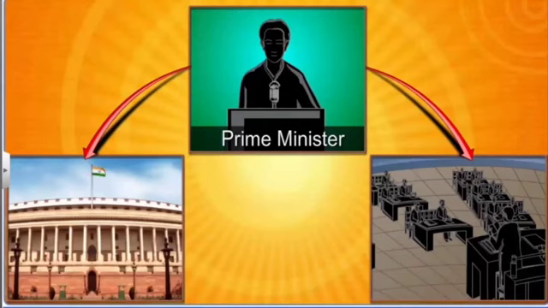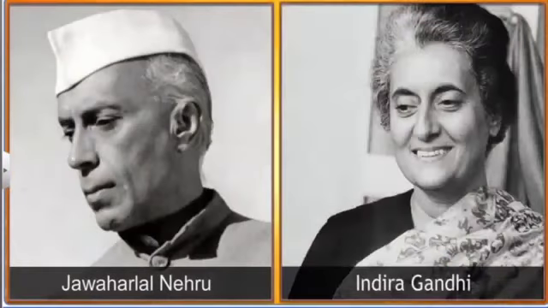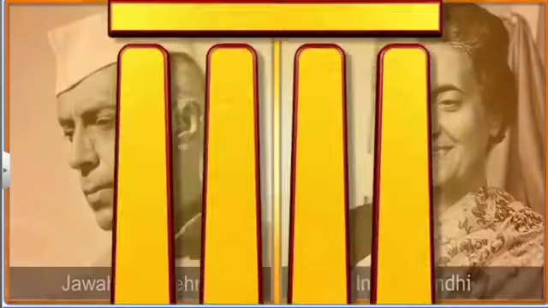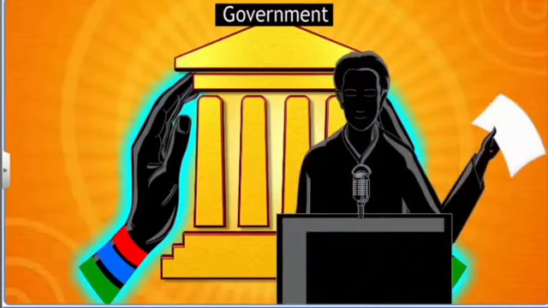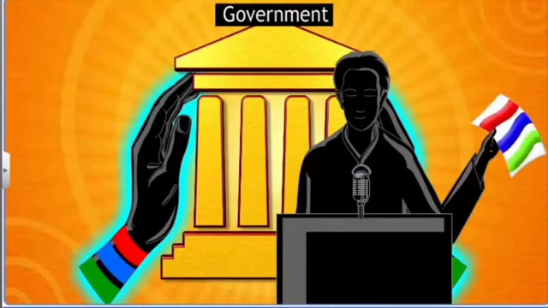Earlier, Prime Ministers like Jawaharlal Nehru and Indira Gandhi exercised a lot of authority and power as they had a lot of influence over the public. Due to coalition politics of recent times, the power of the Prime Minister has been somewhat limited. The Prime Minister has to consider the views of different partners in the coalition. This is because their support is important for the survival of the government.